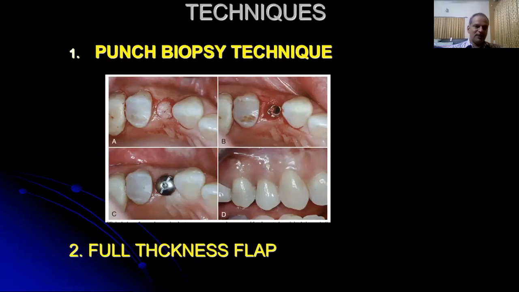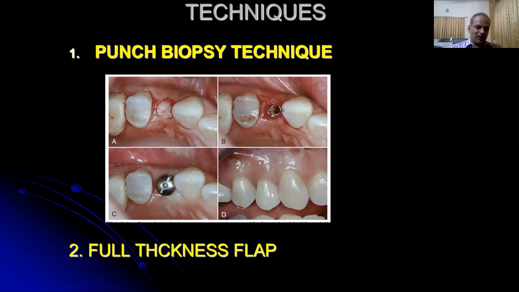That is the punch technique, which is usually done whenever there is a sufficient amount of keratinized tissue. A circular punch of tissue is excised, and the implant head is exposed, the cover screw is removed, it's nicely irrigated with saline, and then the healing abutment is connected. It's allowed to heal for about 2 to 3 weeks. After the healing, an impression of the implant head is taken, and then the prosthesis is fabricated in the dental lab and connected to the implant. Either it can be cement retained or screw retained.